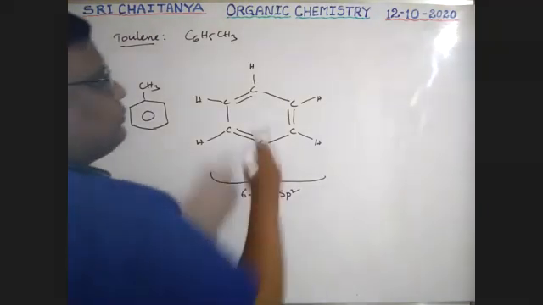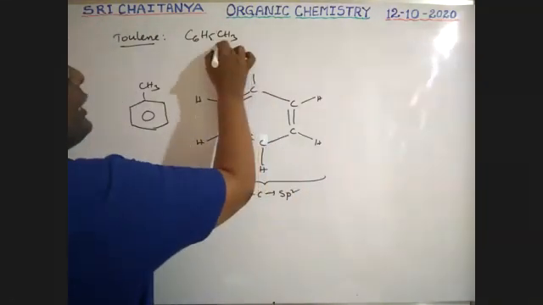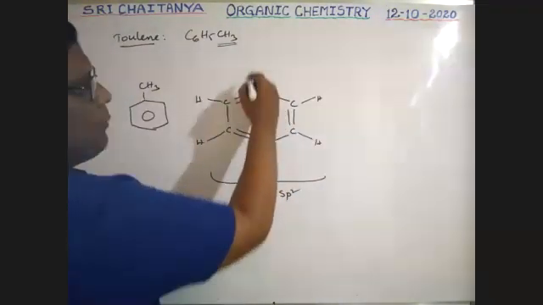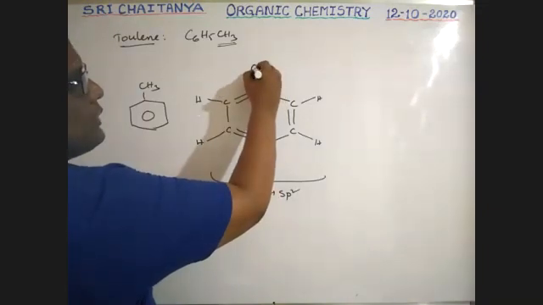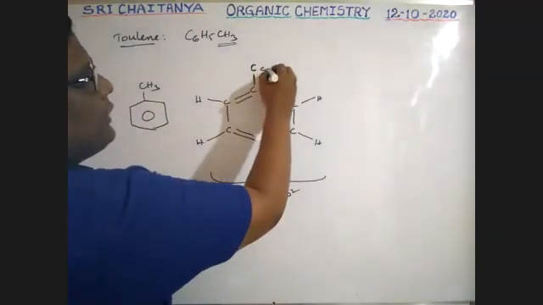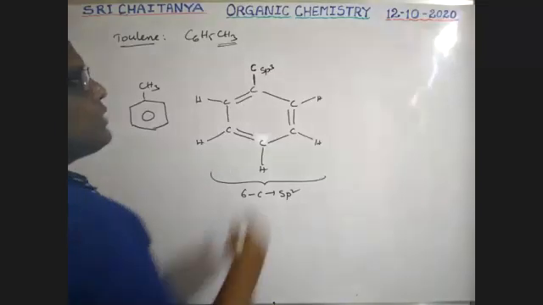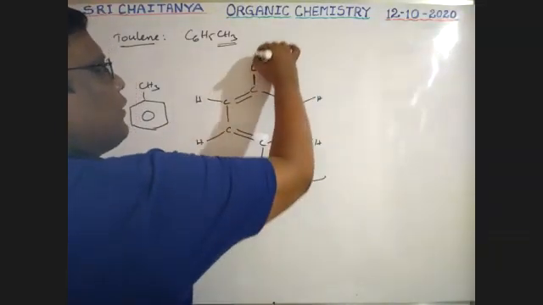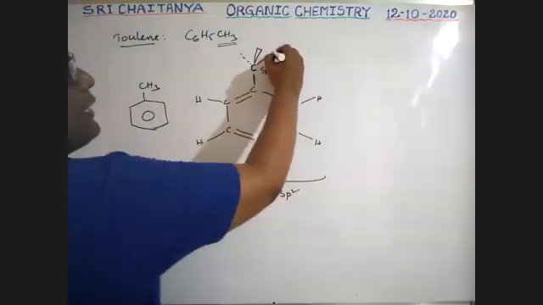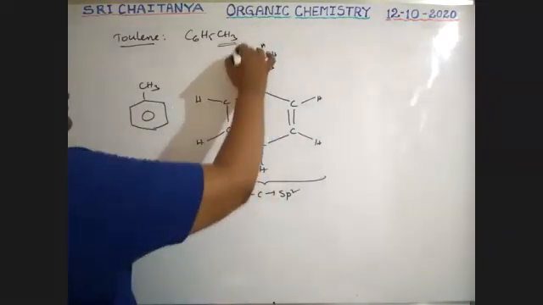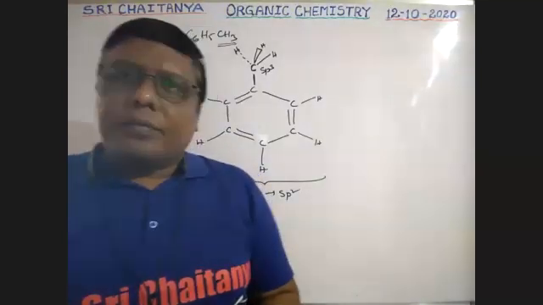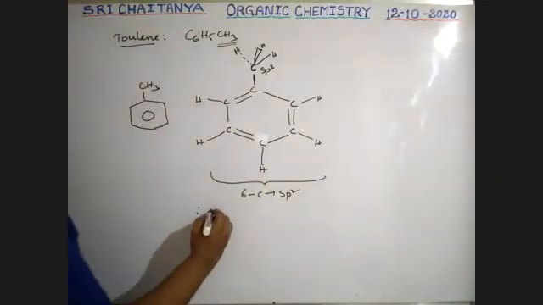Now one hydrogen is replaced with a methyl group. Any one of these 6 is replaced with the methyl group, because all these are in the plane. So this is the same plane, boys. This carbon is also in the same plane, just like the hydrogen. But this carbon is sp3. That is why one is in the same plane, and the other two hydrogens are out of plane. So here CH3. Okay, tell me, how many maximum planar atoms?